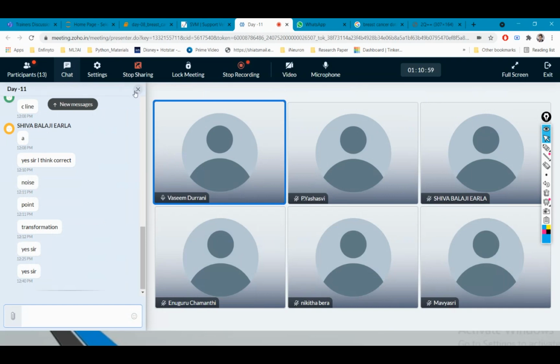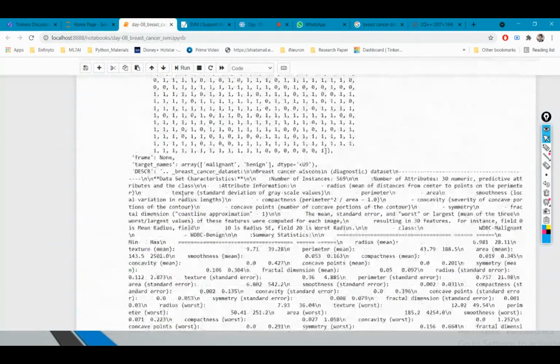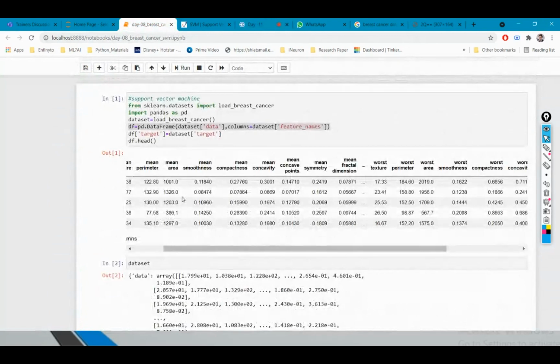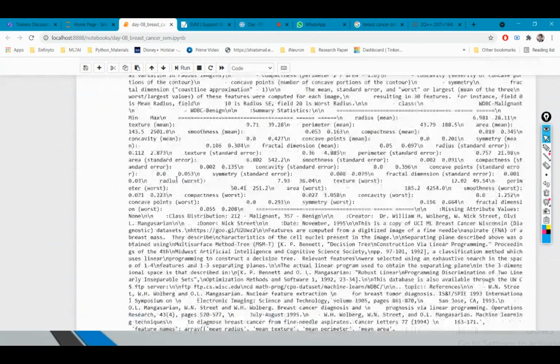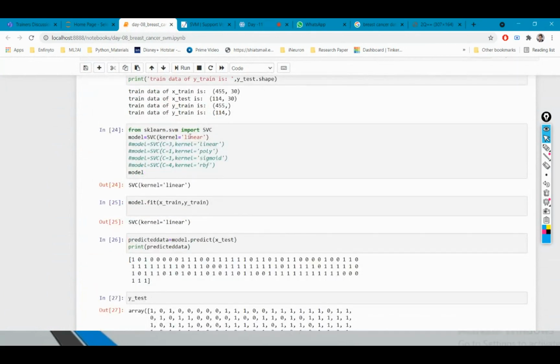Try to apply this SVM classification and regression, both the things. Like for classification, I'm just importing this cancer data, then the train test split, and after this I'm importing SVM, support vector classifier.